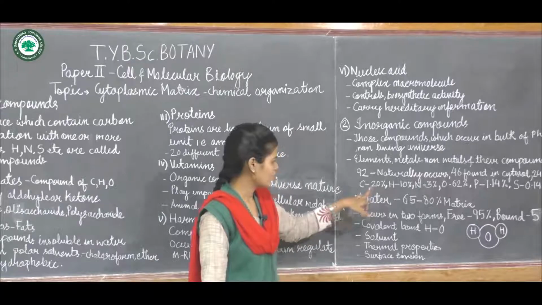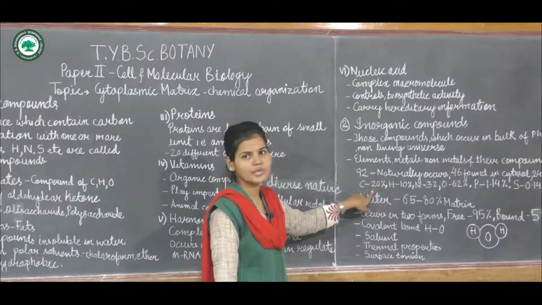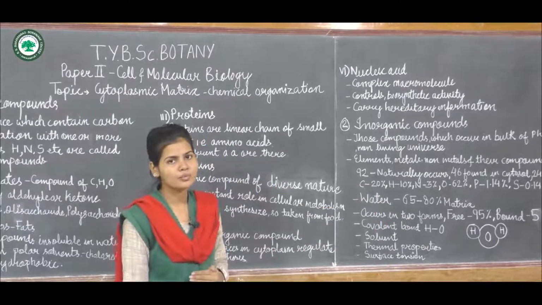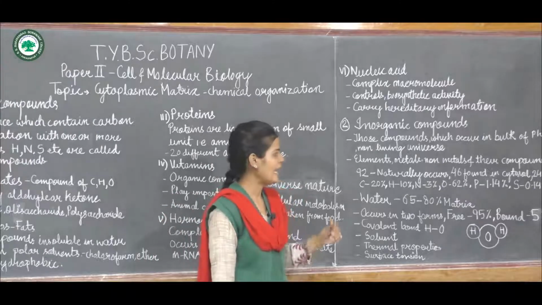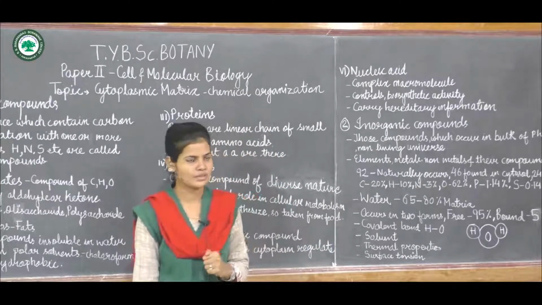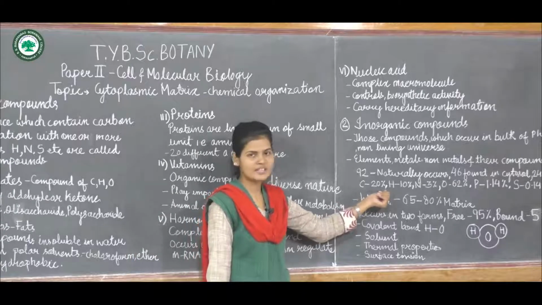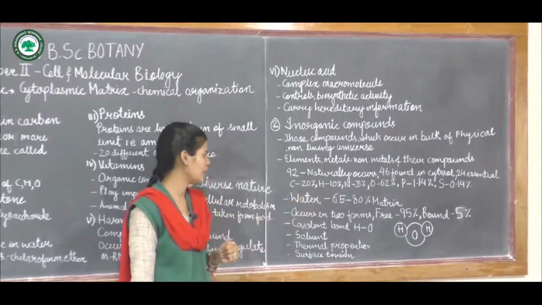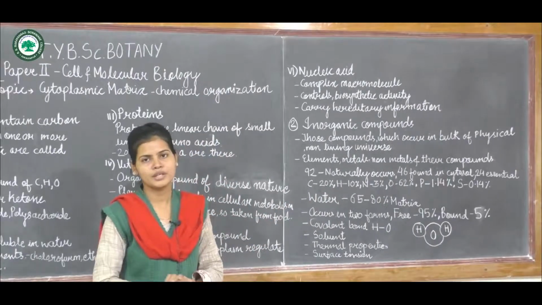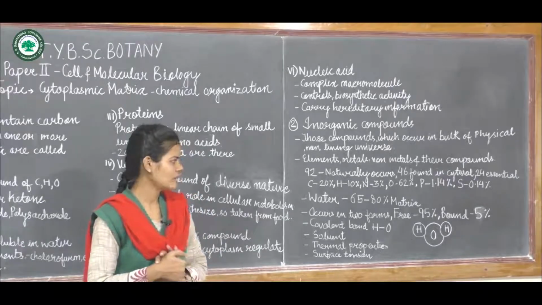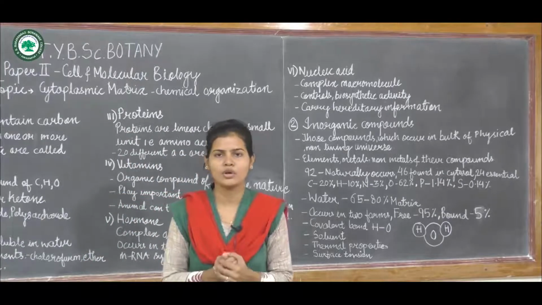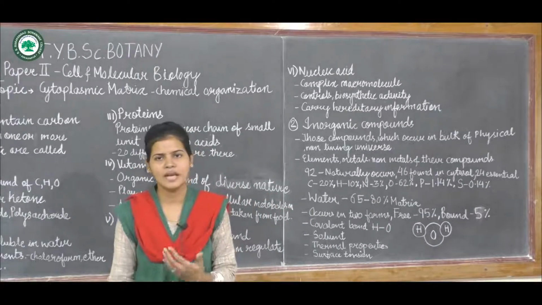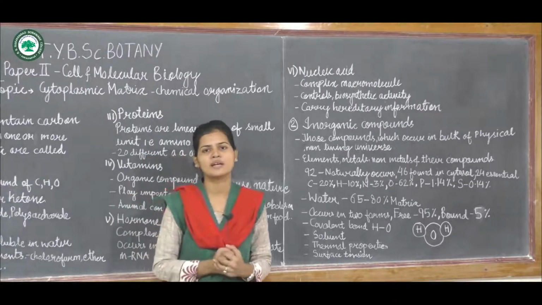Now carbon is present at 20%, hydrogen 10%, nitrogen 3%, oxygen 62%, phosphorus 1.14% and sulfur 0.14%. So this is the percentage, or we can say the amount, of different elements present in the cytoplasmic matrix. Now one important inorganic compound is water. As we all know, it is an important constituent of every part of a cell, and most of the area in the cell is covered by water.